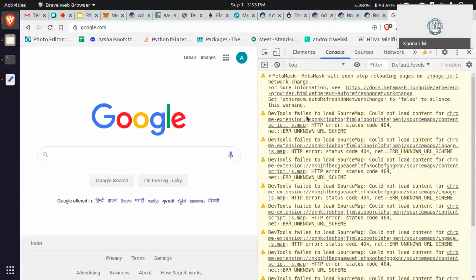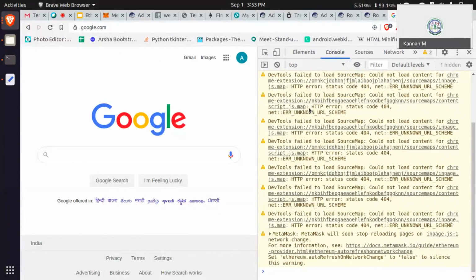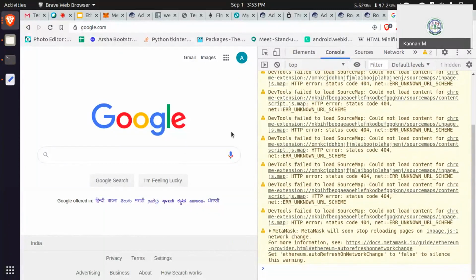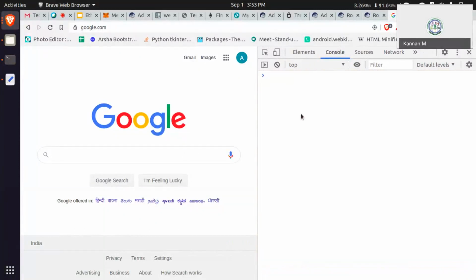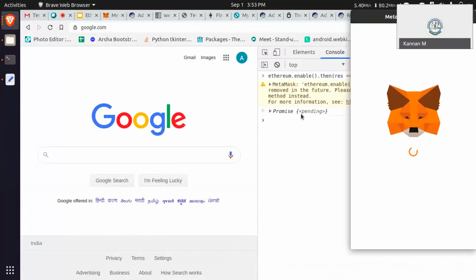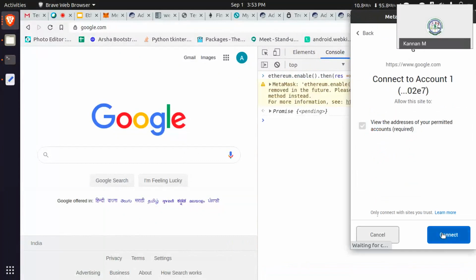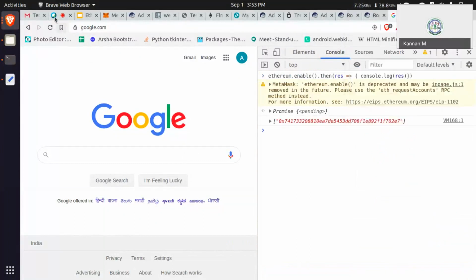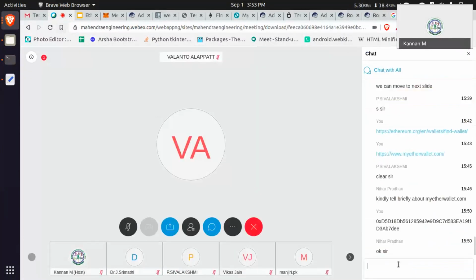Inside the console, MetaMask will inject some script into your web page. We'll do this, just enter. It will ask the permission. Then click next. This is what is happening. I will share the script now. Here. Let's try this in your browsers.